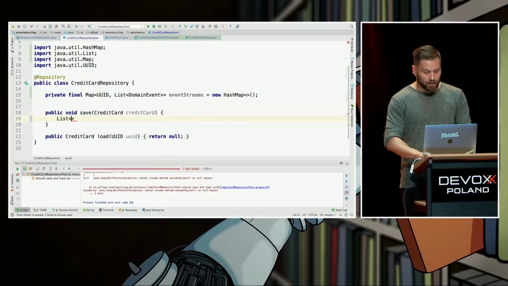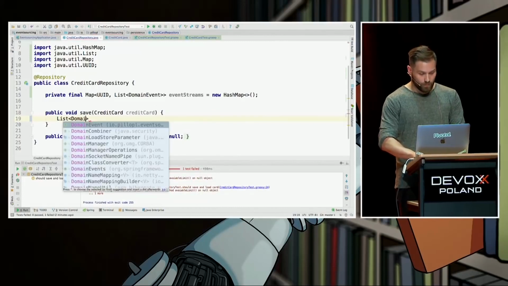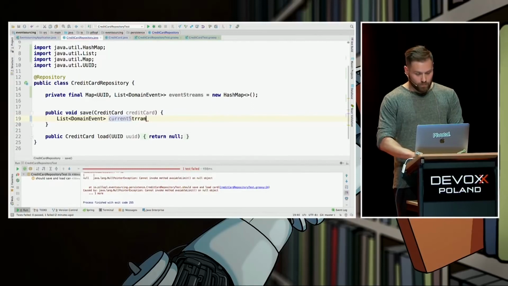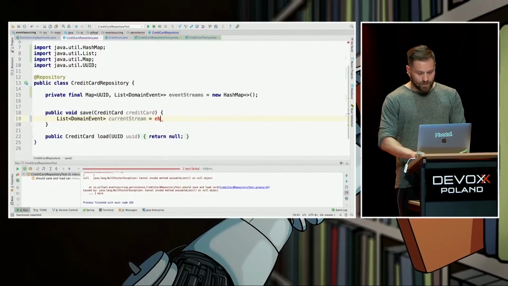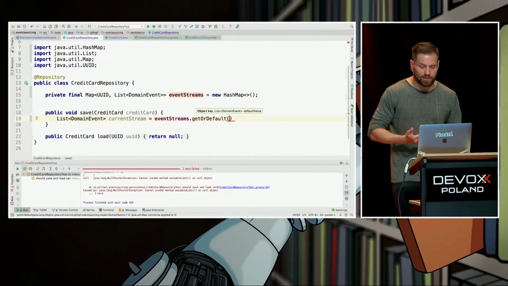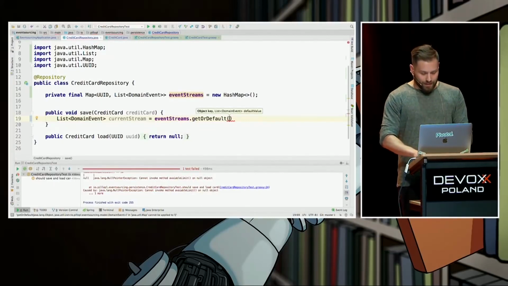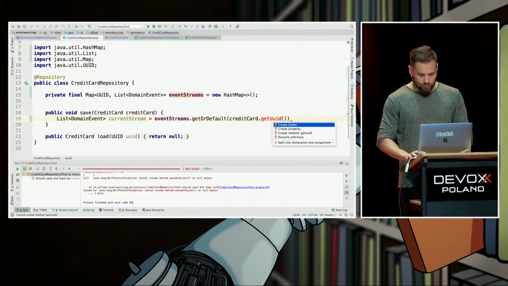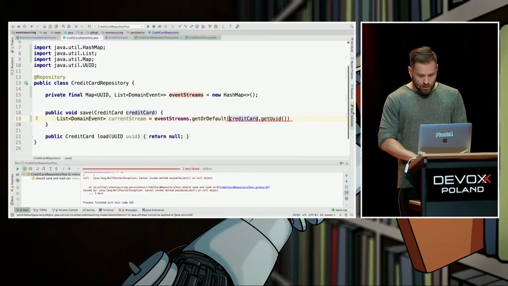We're going to take a current stream of events, event stream, current stream, right? From event streams, get or default. We want new array list if it's null. So what's the key? The key we can take from the credit card, I guess. Get ID. We don't have this getter, so let's add it quickly. Create getter, nice. And if it's null, please give me an empty list.